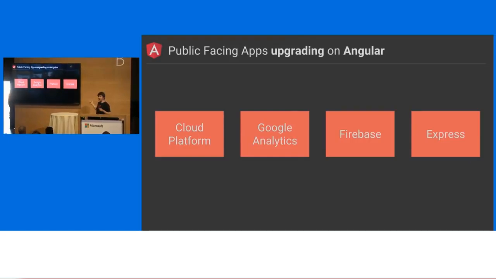Anybody doing upgrade? Anybody going from AngularJS to Angular, doing the upgrade thing? A couple of people? Cool. We're doing that inside of Google as well, because these projects are things that we can't just throw away and start again. So you might have heard of them. This is Google Cloud Platform. If you've ever used any of our cloud services, that's all written in Angular. They're in the process of upgrading to Angular 2. Google Analytics, Firebase, and Google Shopping Express are doing the same thing. So these are public sites that are going through this upgrade process that we talk about.